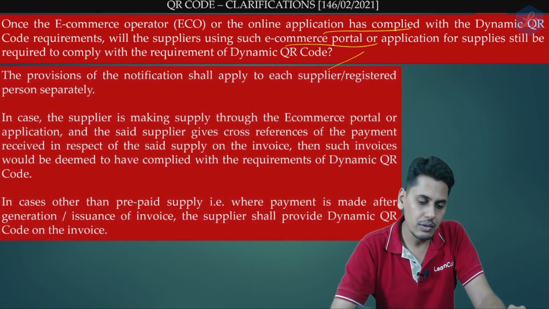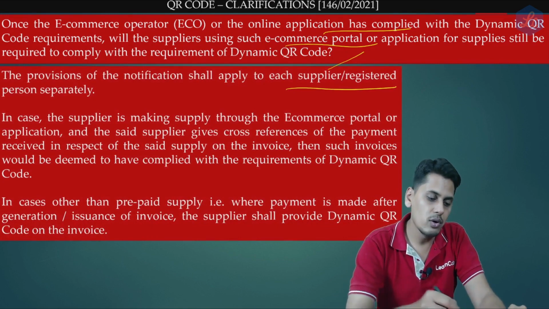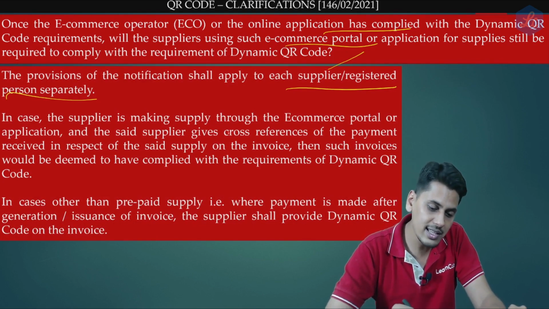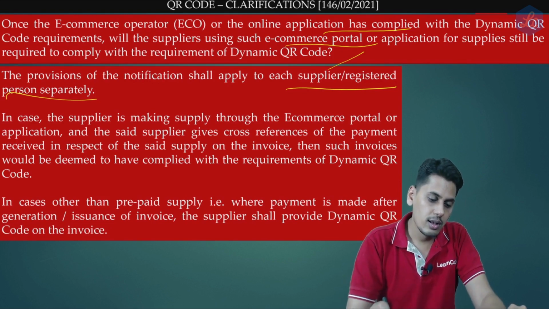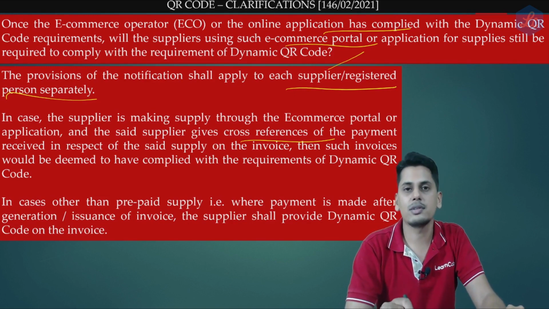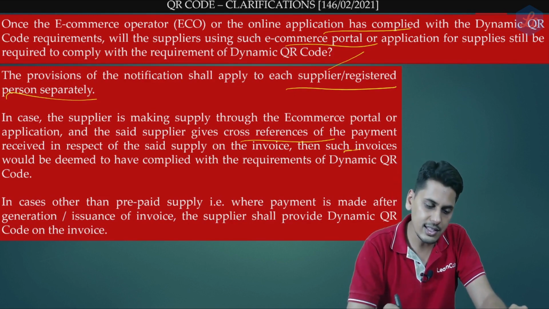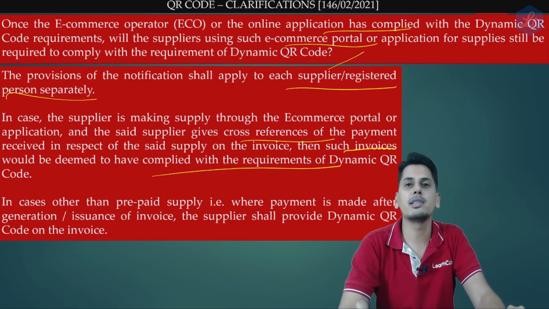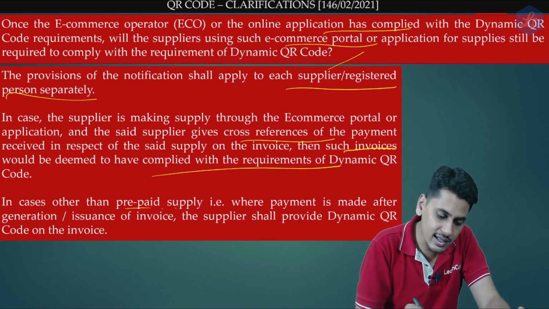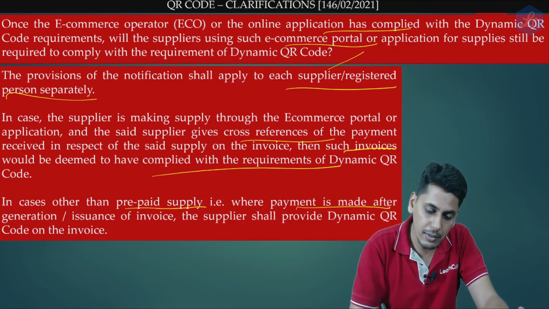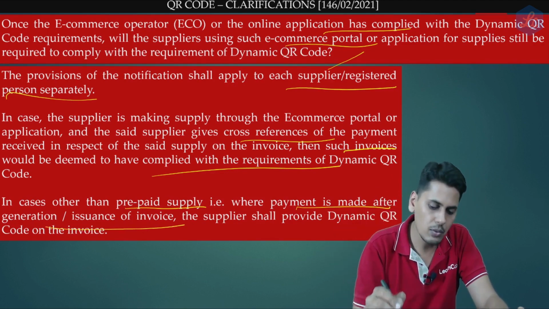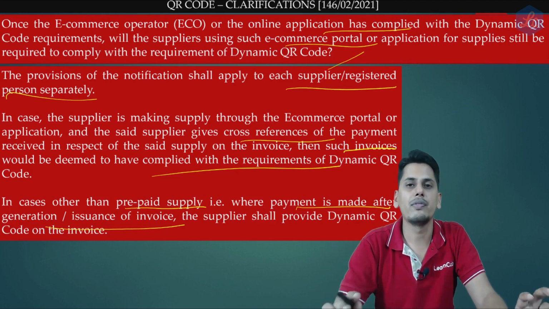The provisions of this notification shall apply to each supplier or each registered person separately. In case the supplier is making supply through ECO and the said supplier gives the cross reference of the payment received in respect of the said supply on the invoice, then such invoices would be deemed to have complied with the requirements of dynamic QR code. However, in cases other than the prepaid supply, that is where the payment is made after generation or issuance of invoice, the supplier shall provide dynamic QR code on the invoice.